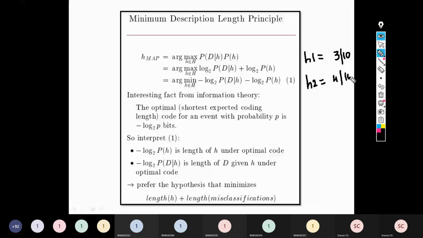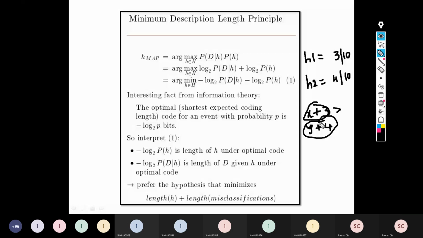Now what is the length of H1? This is the formula you have to apply and you will get the length. So for example, the length of H1 is X, plus the number of misclassifications of H1, which is 3. And the length of H2, let us assume I got the answer as some Y, plus the number of misclassifications in H2, which is 4. Now I need to check whether X plus 3 is greater than Y plus 4 or not, and I need to select the one which is minimum.